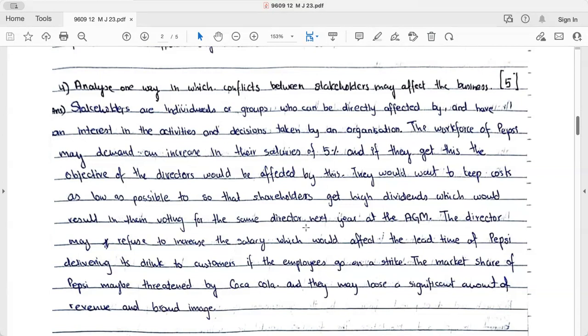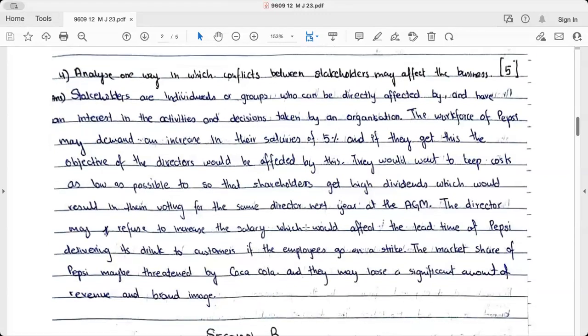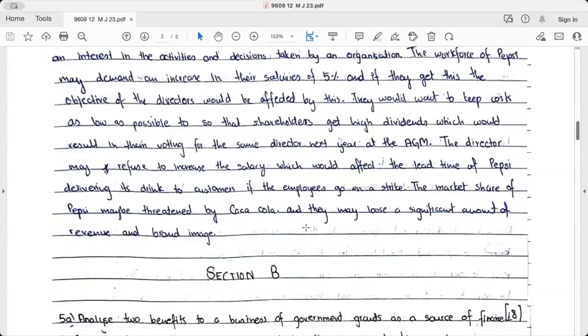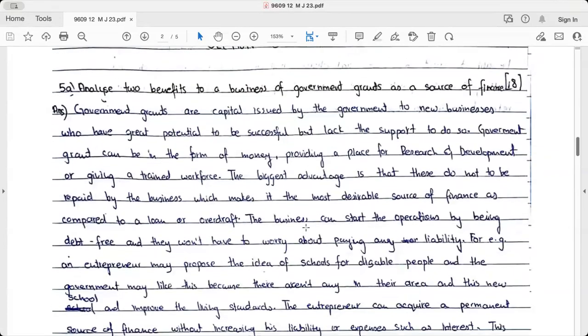At the AGM, the directors may refuse to increase the salary, which would affect the lead time of Pepsi delivering the drink to the customer. If the employees go on strike, the market share of Pepsi may be threatened by its direct competitor Coca-Cola, and they may lose a significant amount of revenue and brand image. This answer could have been a little more simplified. थोड़ा सा complexity इसमें है. You will get 4 out of 5 in that, the application is there, analysis is there. Let's talk about section B.